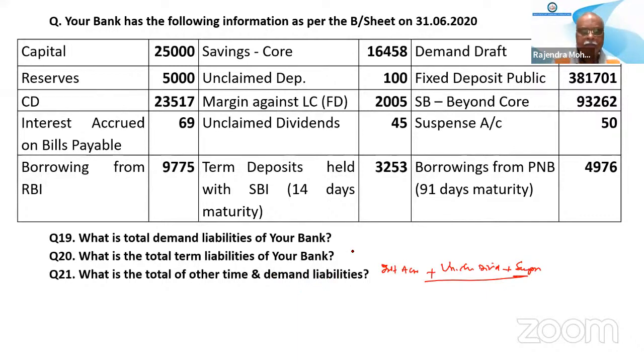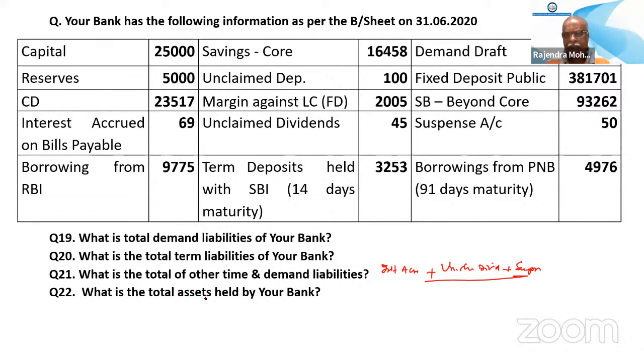Sir, under what will borrowings from PNB come? Why were term deposits not included in the total term liabilities, like the term deposits held with SBI, 3253, 14 days maturity, or fixed deposit public? Why was the term deposit held with SBI not included in the term liabilities, sir?